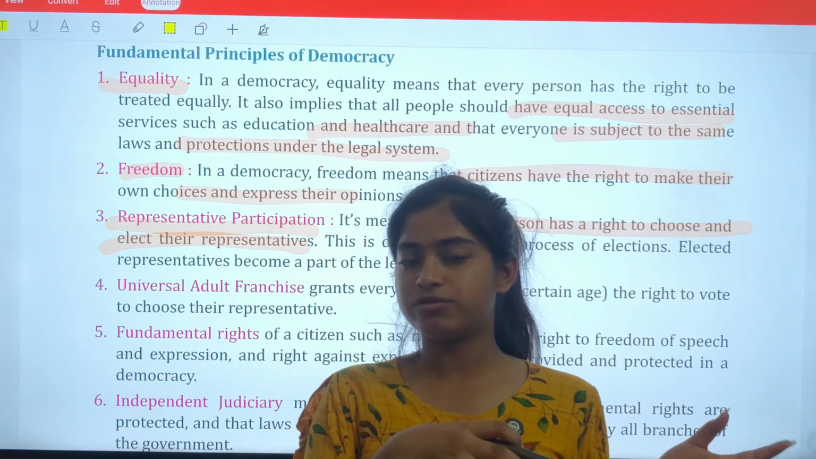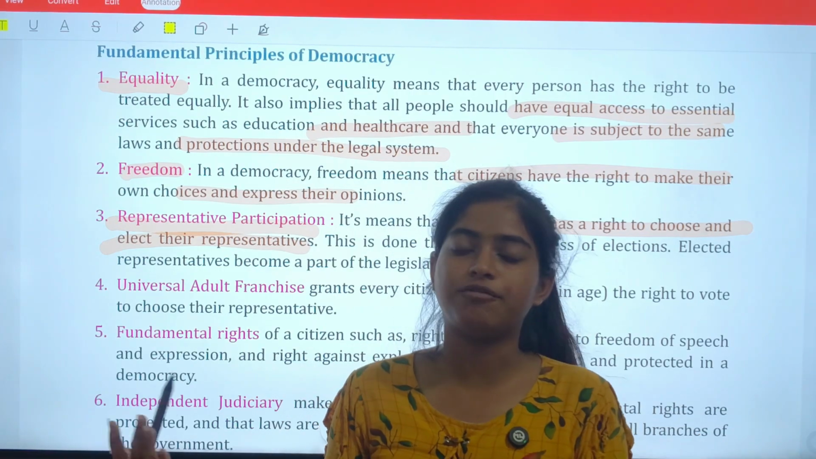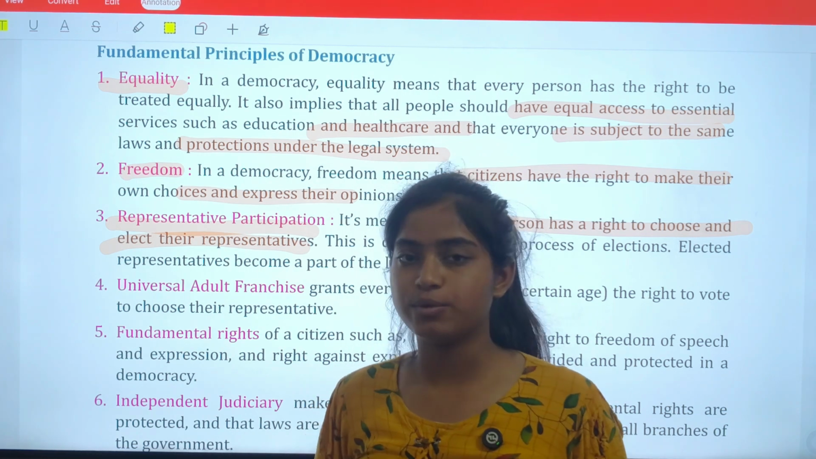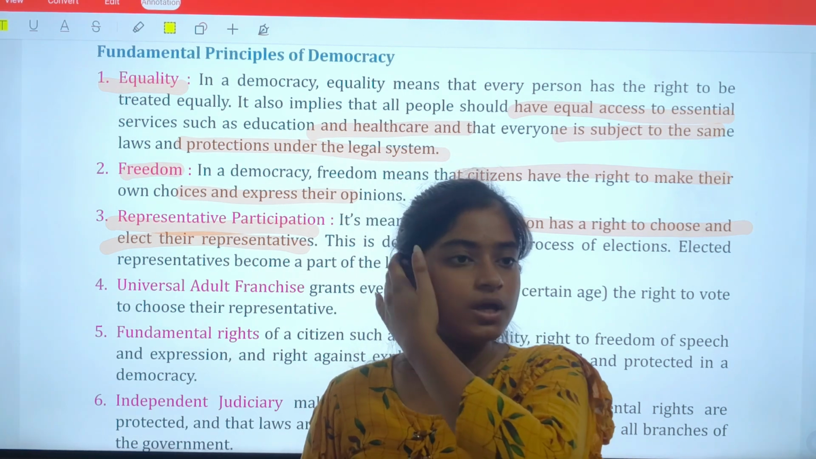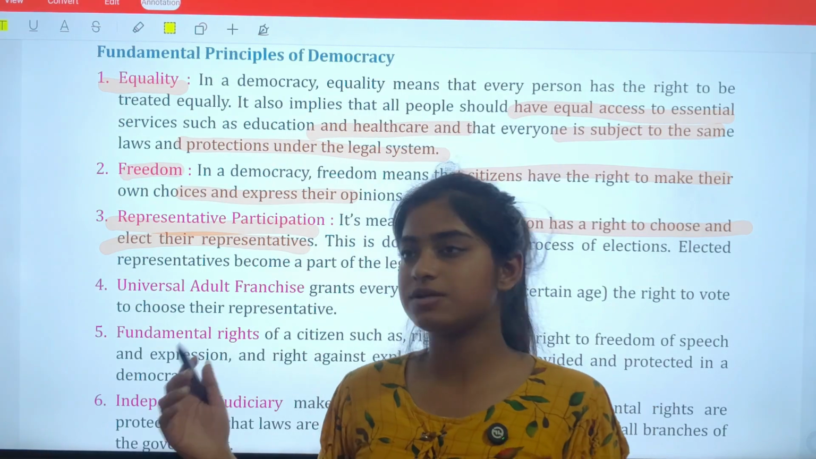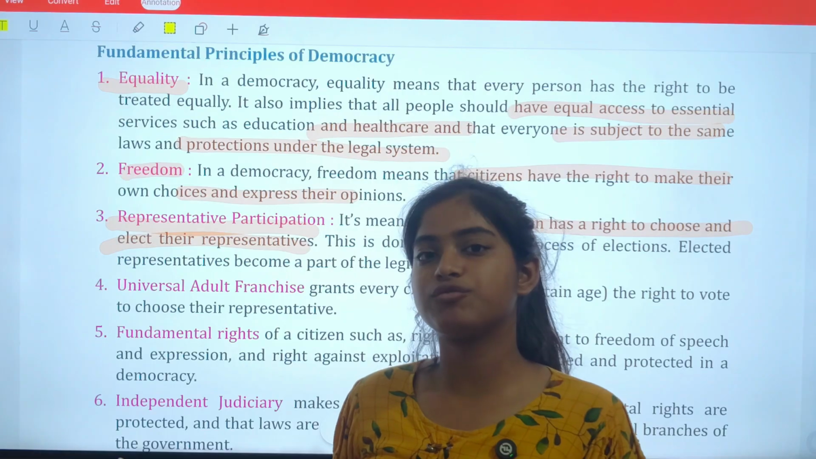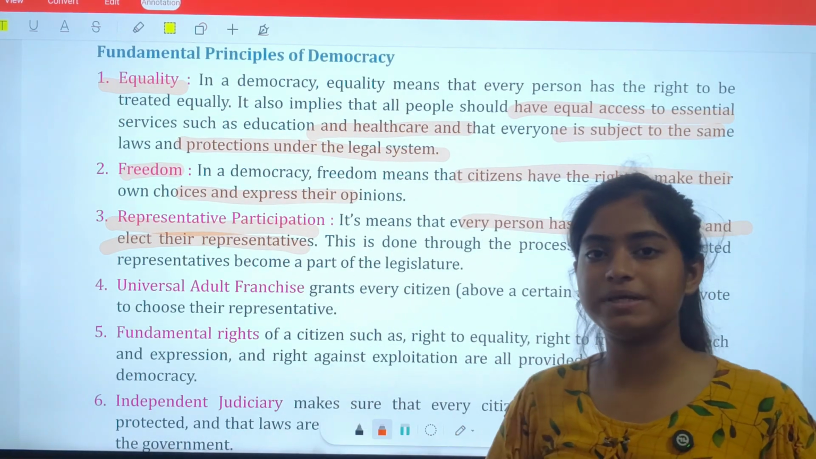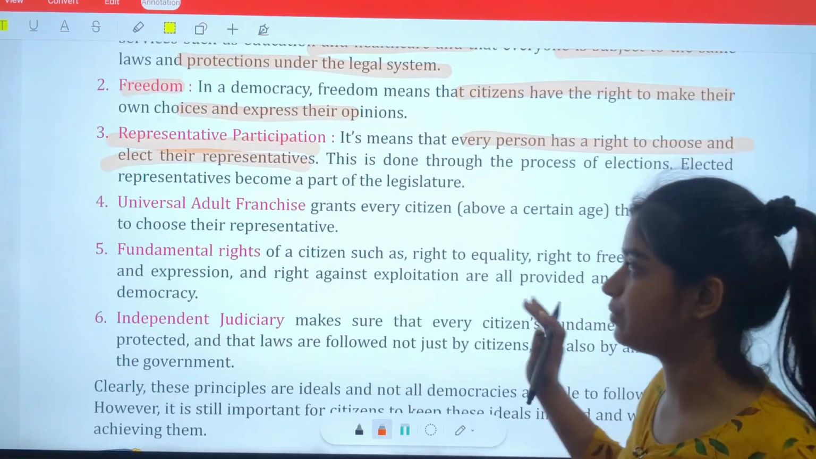For example, you have studied, and will study further in higher classes, that the French Revolution had a great impact on democracy and democratic countries. In non-democratic countries, this system was not followed. Only those people who were rich or something like that were given the vote. So you would understand that this is also one of the major fundamental principles.